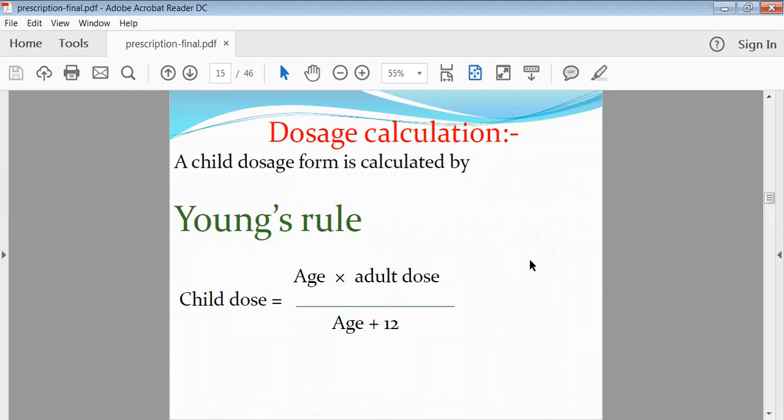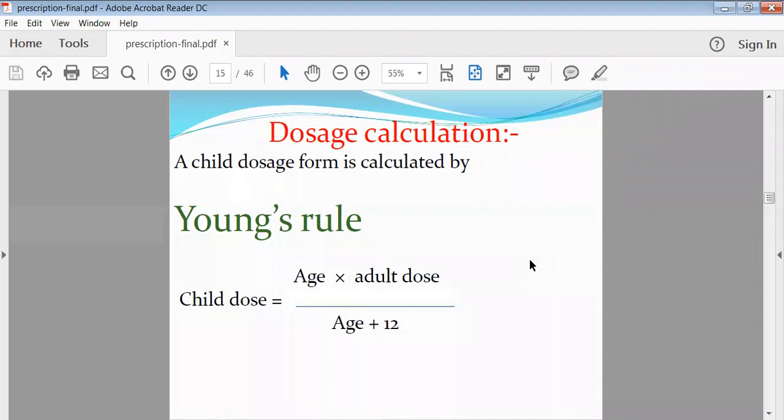Suppose, for example, a paracetamol tablet has been prescribed. Then the pharmacist has to calculate how much dose is required for the preparation of the tablet or for the preparation of any kind of solution or suspension. By using different formulas, he may calculate the dose of that drug according to the age of the patient. Then finally he will prepare the dosage form of that particular drug and hand it over to the patient. For the calculation of the dose, he may use different formulas.